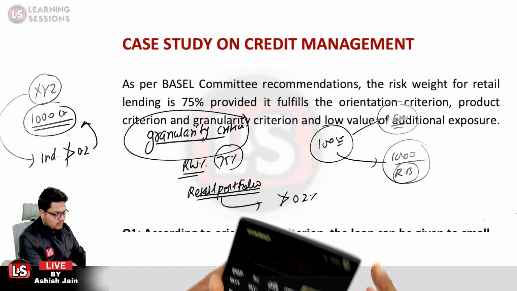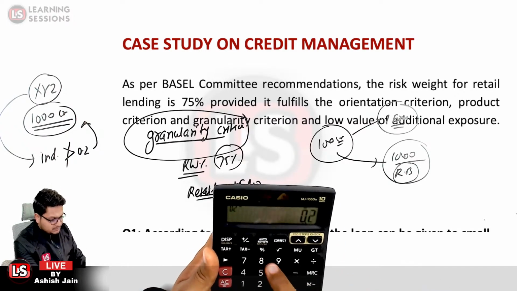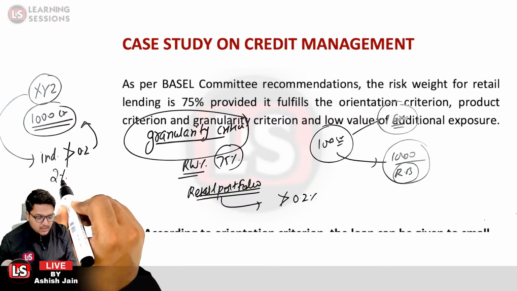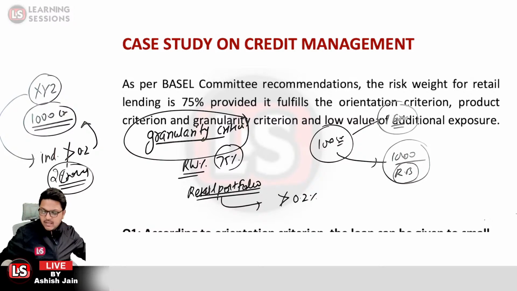So 1000 into 0.2% is equal to 2 crores. The exposure must not be greater than 2 crores in this particular case. Okay, is that clear? That is related to the granularity criterion.